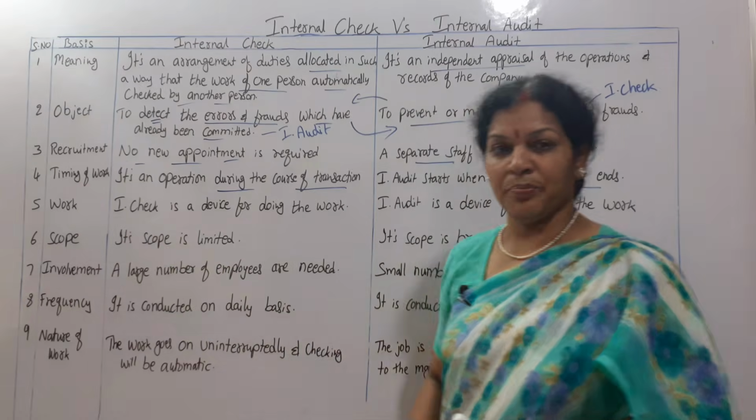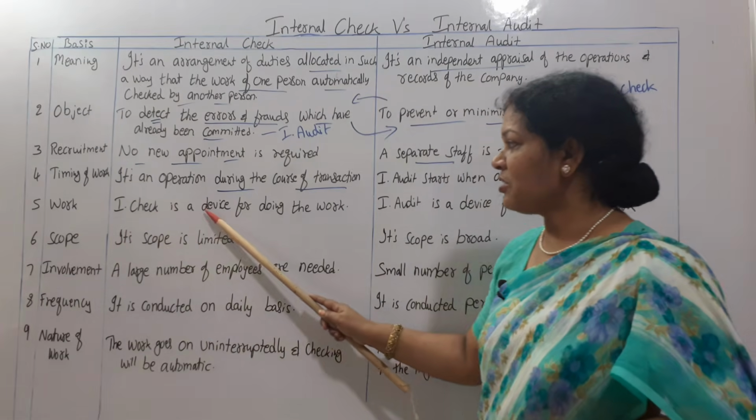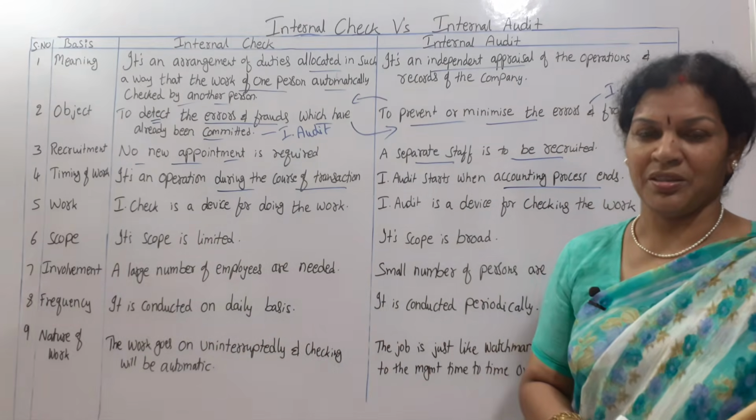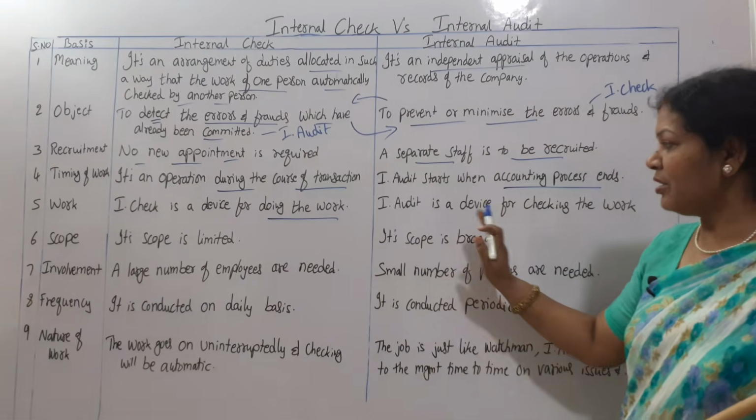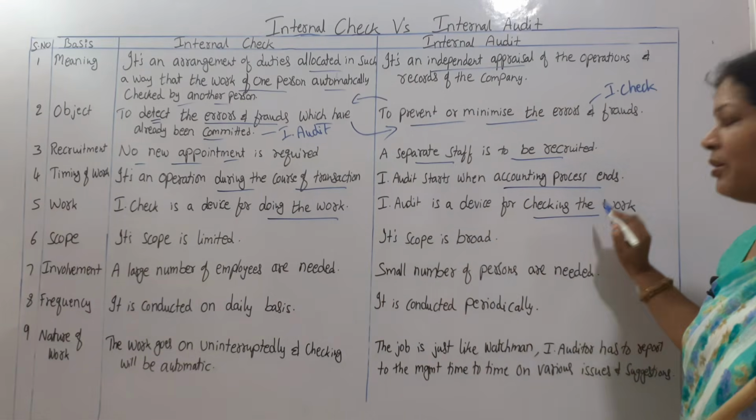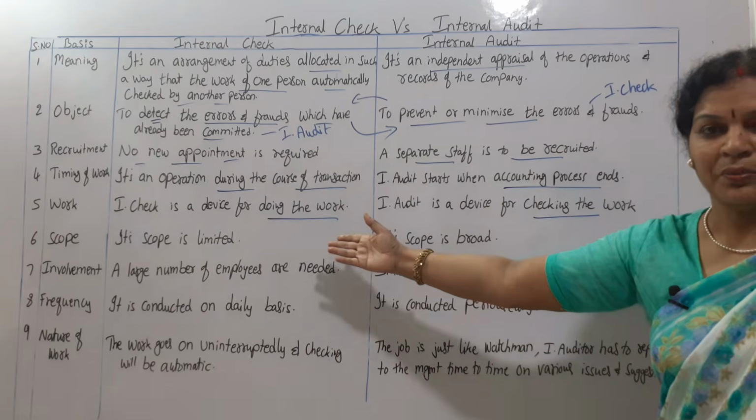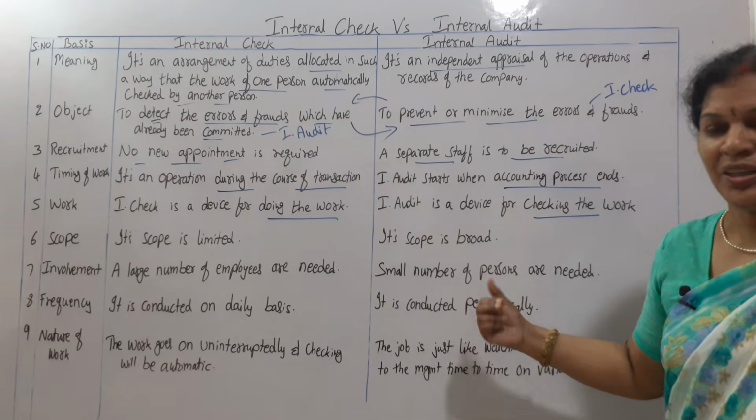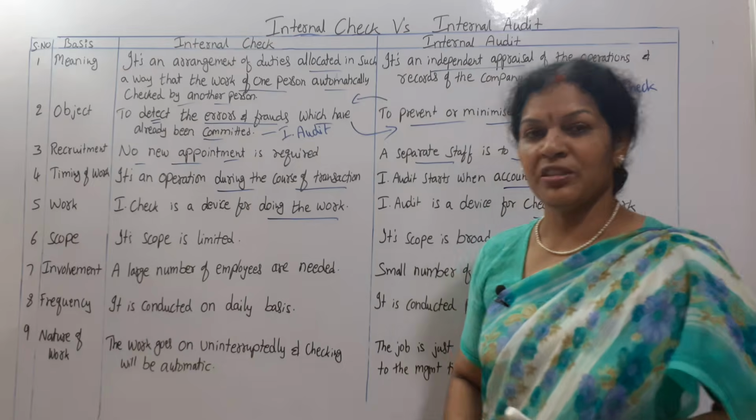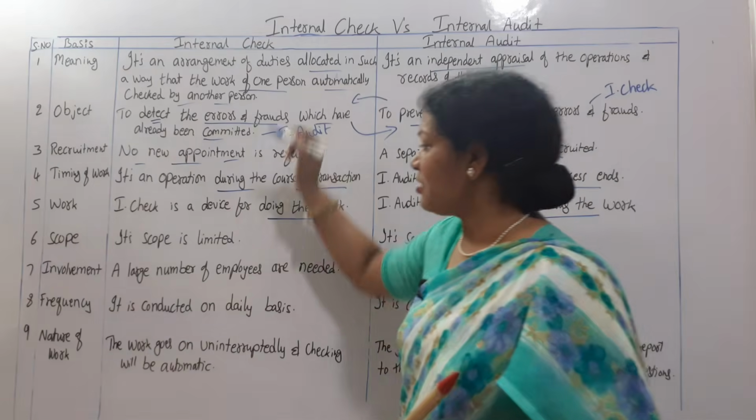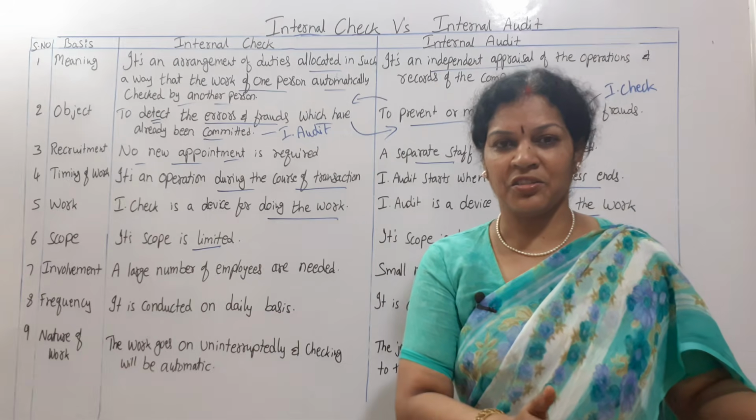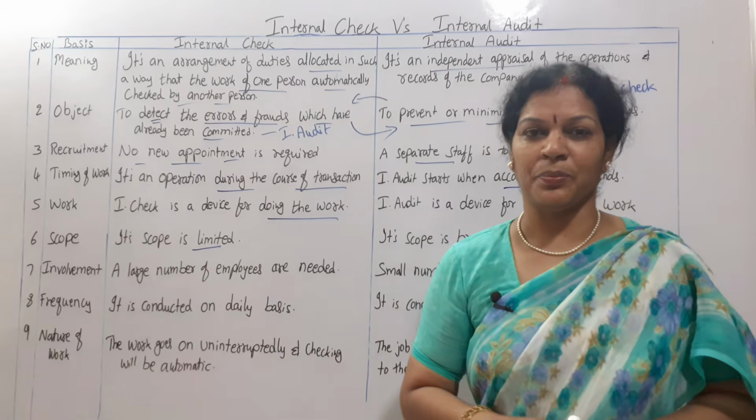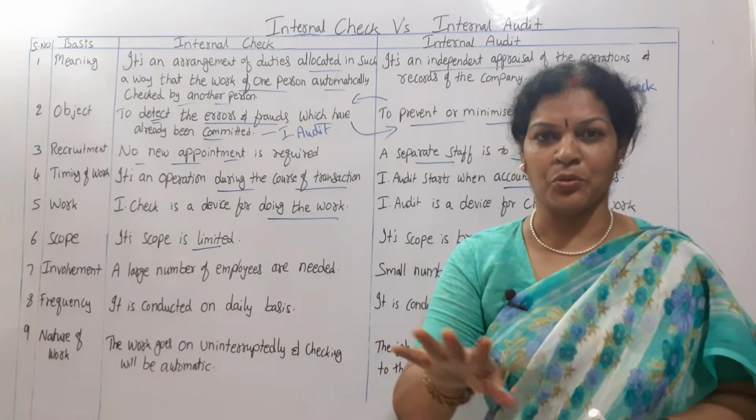Next one, work. If you see the work, internal check is a device for doing the work. Now internal audit is a device of checking the work. Doing the work, checking the work. Okay. Next one, scope. If you see the scope, internal check scope is limited. Transactions are written, checked by another person. That is the limited scope.